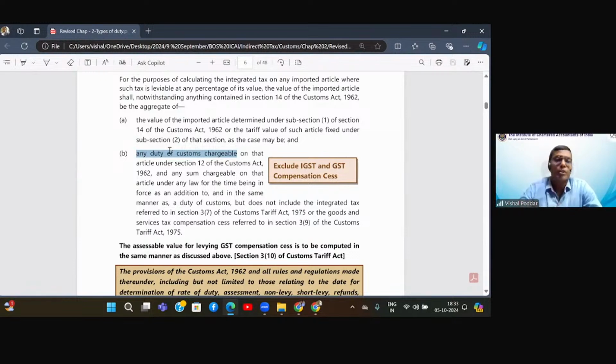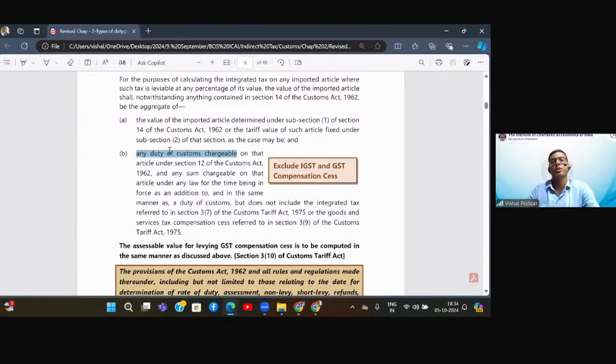Now, it is interesting to note that this point is matching with our GST valuation. GST valuation, if you all remember, is under section 15. And section 15, subsection 2 says what all things have to be added to determine the total value on which GST would be computed. And in that section 15, subsection 2, clause A says you will add all taxes other than GST to find out the value on which GST is to be computed. So this is given in section 15(2)(a) of the GST law, that is the CGST Act.